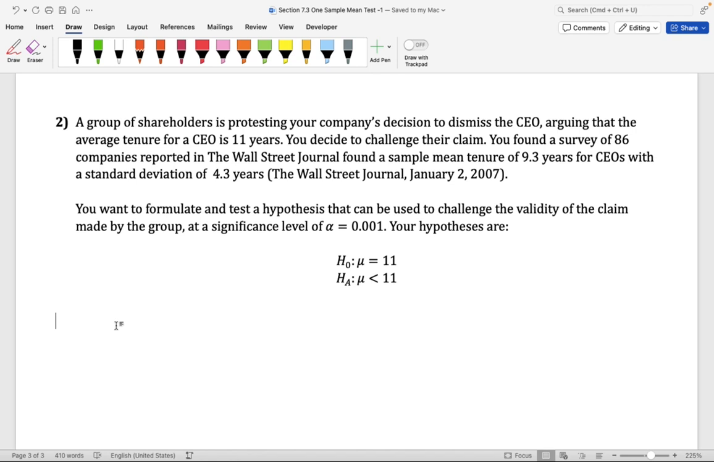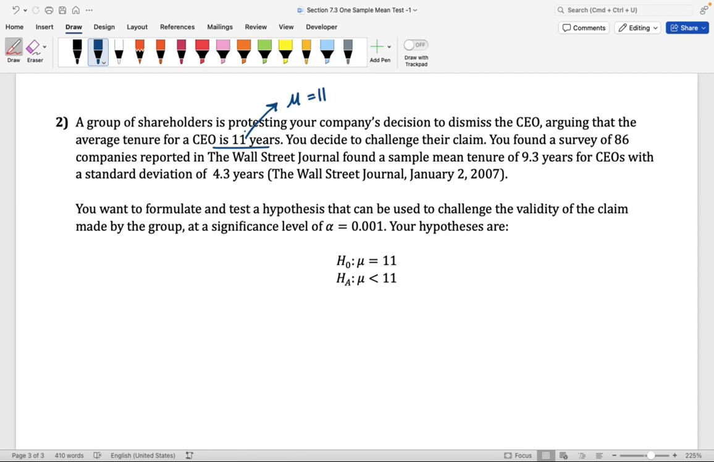So we don't really know what's happening, right? We don't know why you decided to dismiss the CEO. Seems like you fired the CEO before 11 years, and that is why the shareholders might be protesting against your company's decision. Here, they're claiming that mu is equal to 11. In other words, they're saying that if they look at the tenure period of all companies and they compute the average, this average would be 11 years.